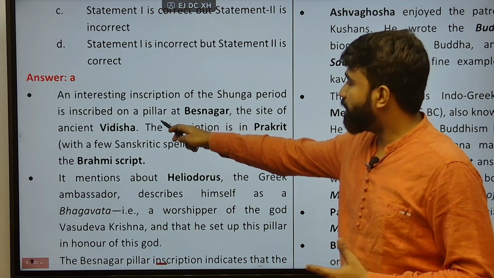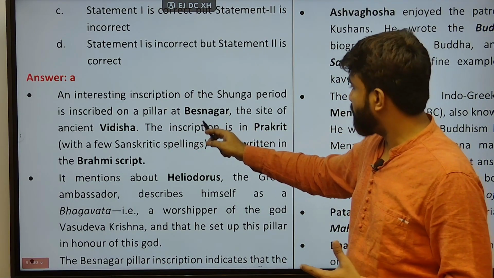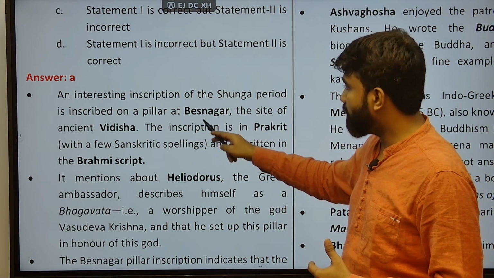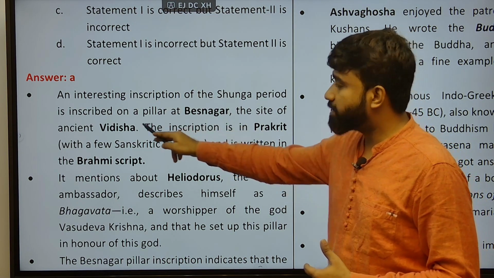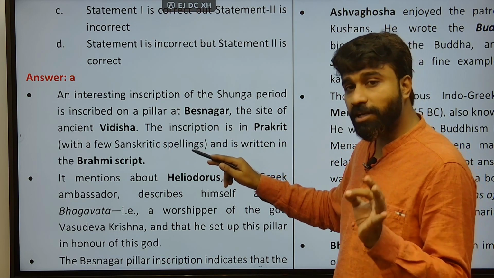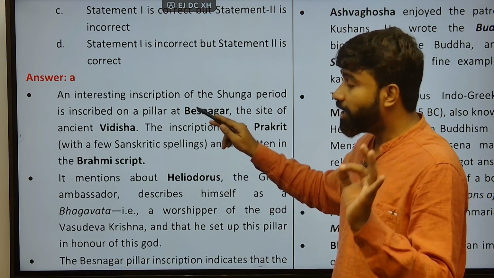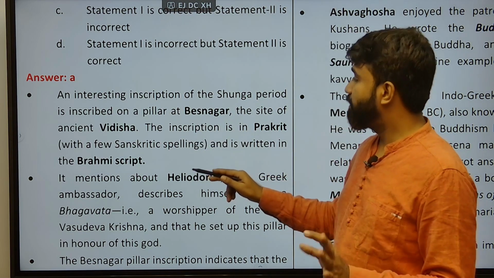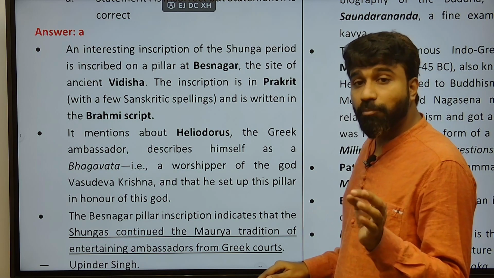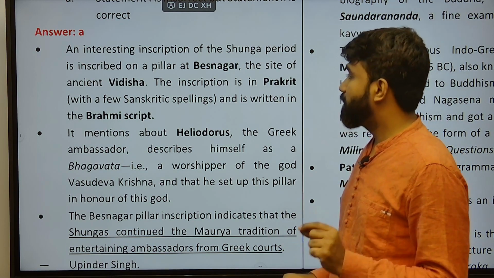Here, one pillar inscription is located at Besnagar. The inscription located at Besnagar during the Shunga dynasty mentioned the ancient site Vidisha. The inscription is written in the Prakrit language, but in the Brahmi script, and that is important.